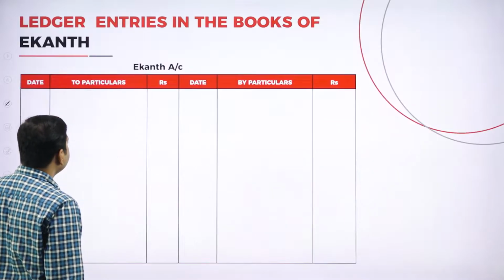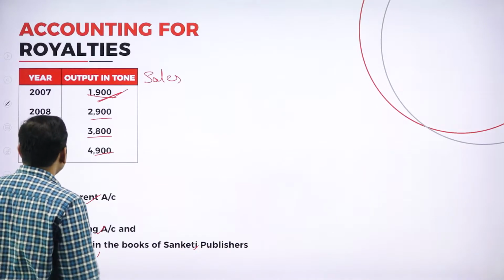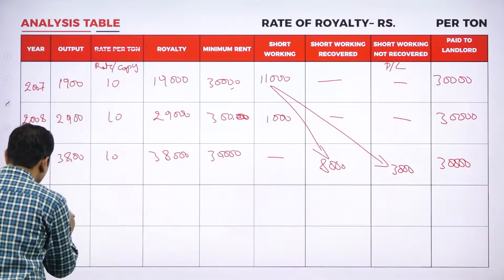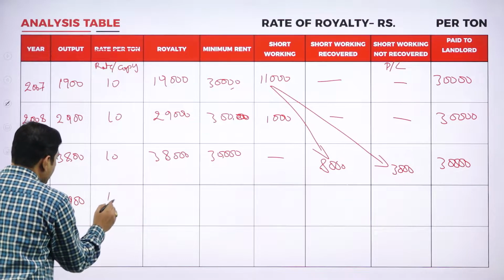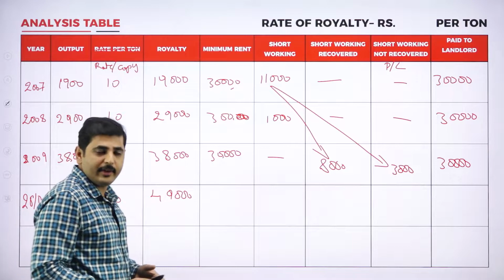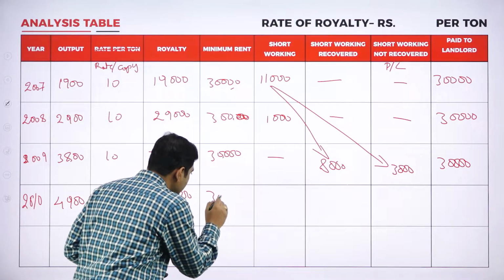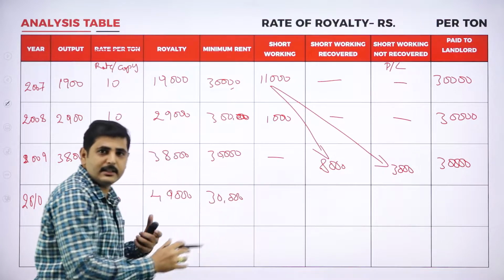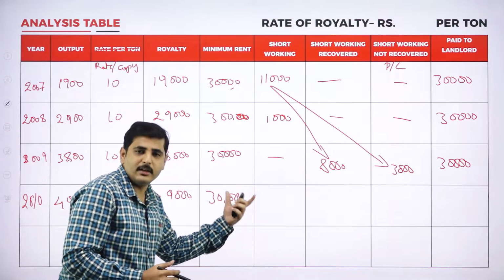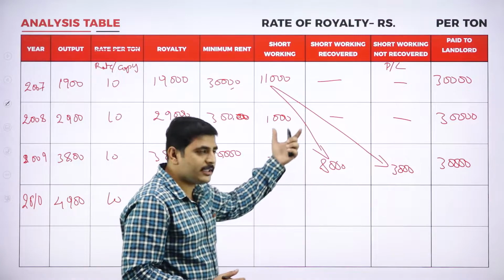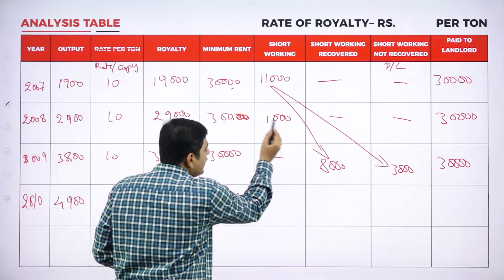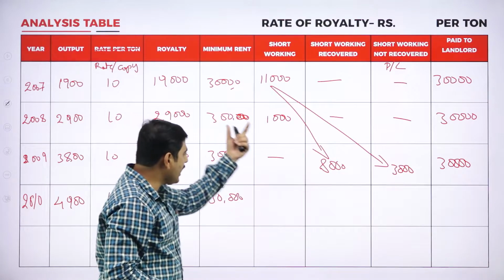Our production is 4,900 units, so into 10 means 49,000. What is the excess royalty we are having? This year also the minimum rent is 30,000. Whatever the excess amount compared to the minimum rent, out of the excess royalty we can recover the short working. What is the short working here? This 1,000 rupees we could not recover in the second year.